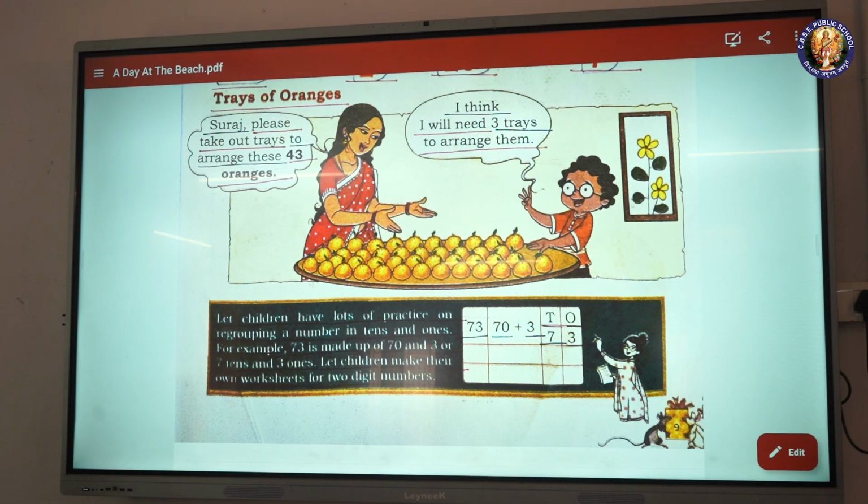Let children have lots of practice on regrouping a number in tens and ones. For example, 73 is made up of 70 and 3, or 7 tens and 3 ones. Let children make their own worksheets for 2-digit numbers. 73, 70 plus 3, TO 73.